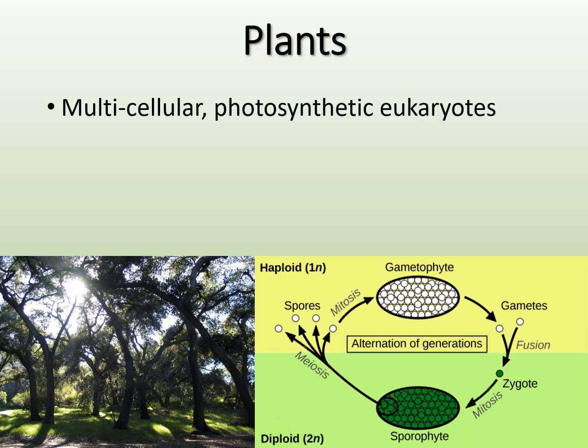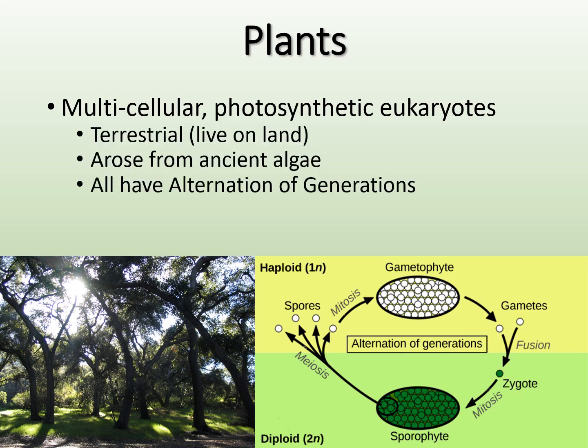So plants are multicellular, and they're also photosynthetic, right? So we talked about that, and they're eukaryotes, right? Our whole section today is on eukaryotes. So they are terrestrial, right? So they do live on land, and they arose from ancient algae, right? So algae is our protist, photosynthetic eukaryote. So these guys eventually made their way onto land.